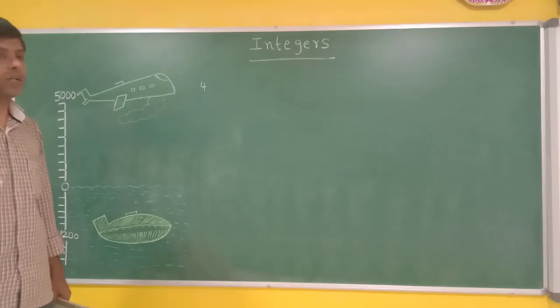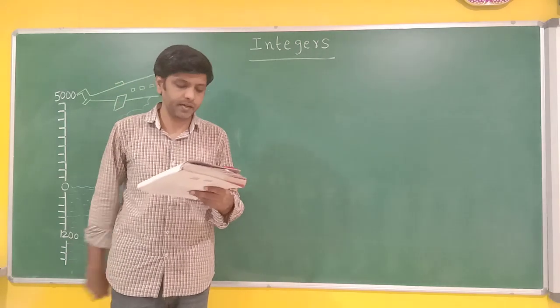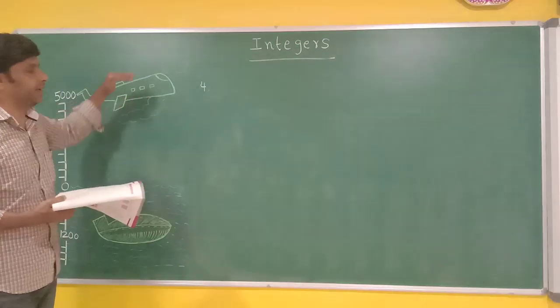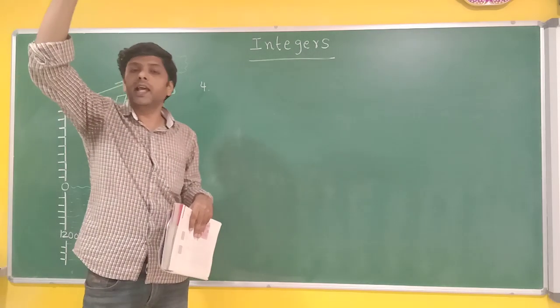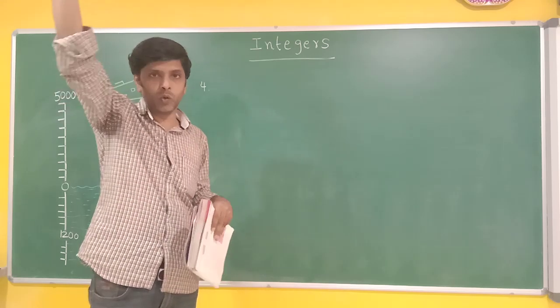Now we are going to the next problem. Problem number 4. Listen very carefully. I am reading the question. An aeroplane is flying. Aeroplane will fly in the air. What I mean to say, above. Aeroplanes will fly above.